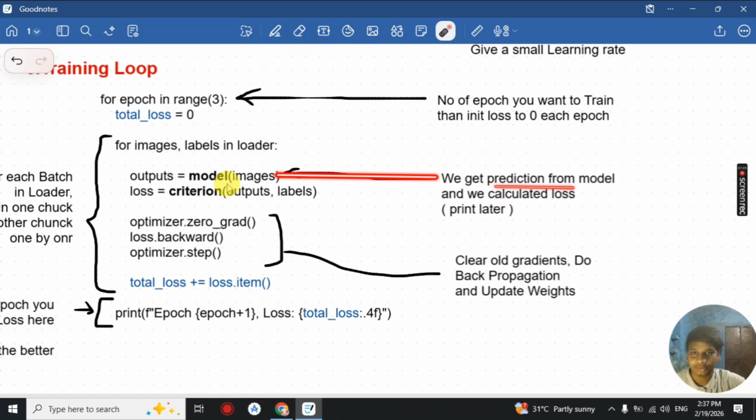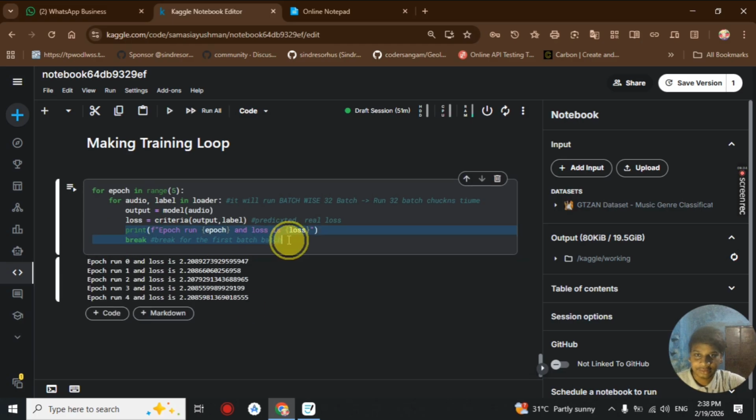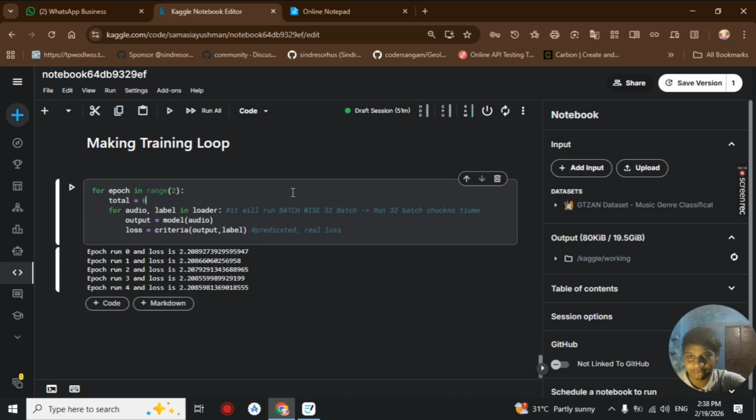Okay, so here basically we first get the prediction from the model, and then by criteria we are calculating the loss here. Okay, the full loop will take many hours to run. So what we'll do here is add a break for each epoch, and you will see that it prints the whole value here.